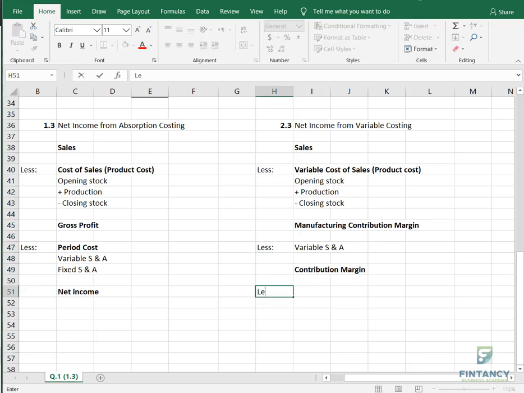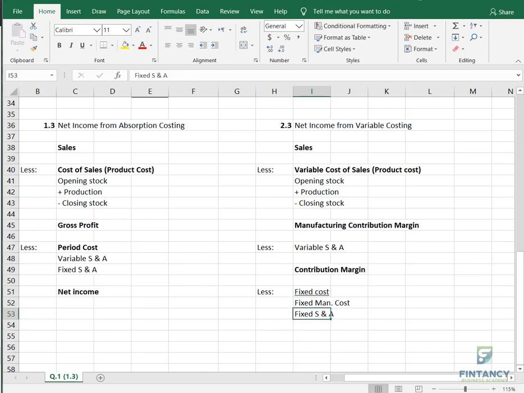And then you will write here, less fixed cost, because only fixed cost is remaining for us. And there are two types of fixed costs in this question, remember? Fixed manufacturing cost and fixed selling and admin, right?